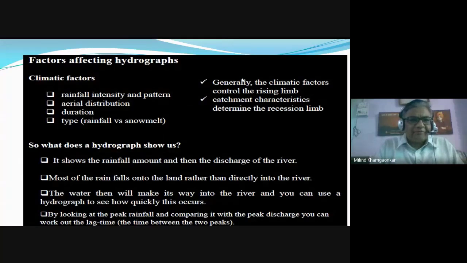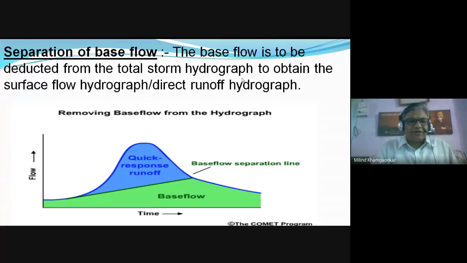So the climatic factors, the rainfall intensity, duration, distribution, type, rainfall or snowfall, climatic factors, catchment factors, all these factors affect the runoff or the hydrograph also.